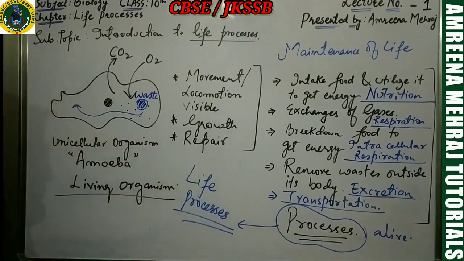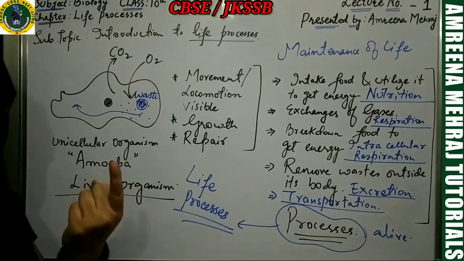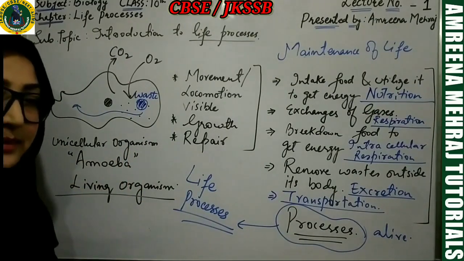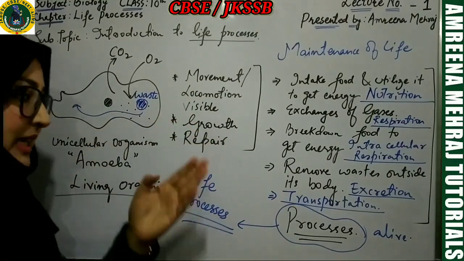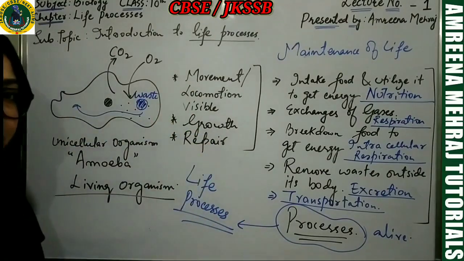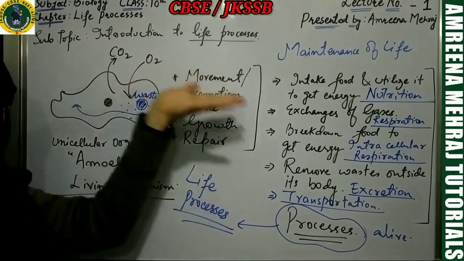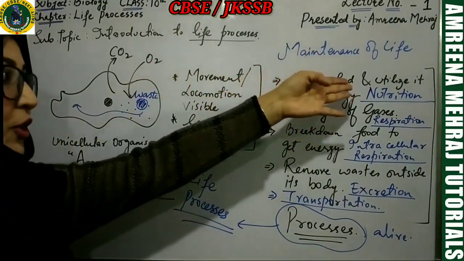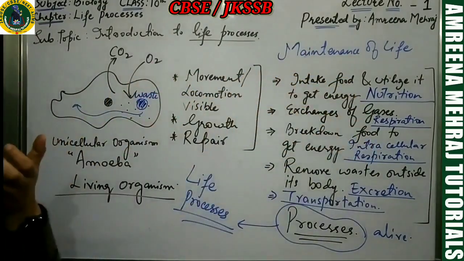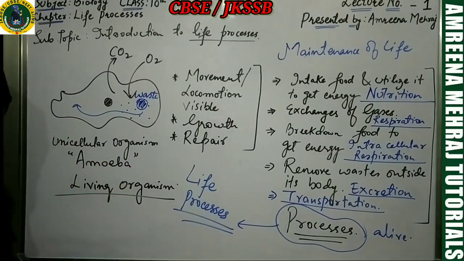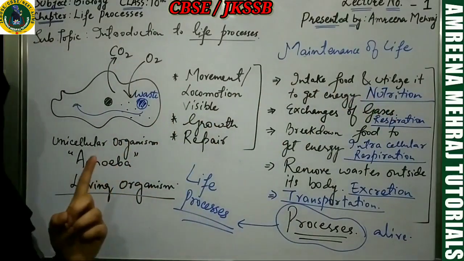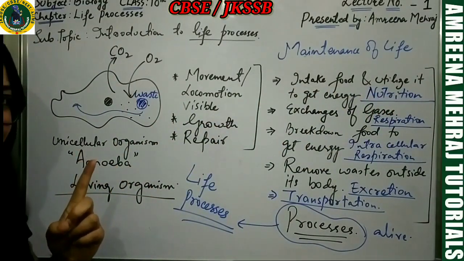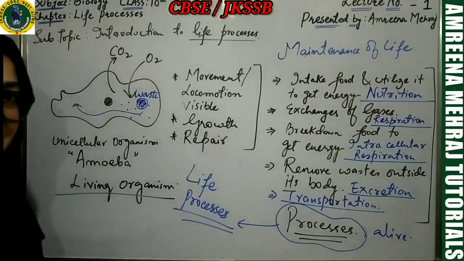We have here talked about an amoeba, which is just one cell. It's a very simple organism. So this cell can move, this cell can show growth, this cell can repair itself. But other than that, the cell has to perform this process of intake of food and utilization of food, what we call nutrition. So nutrition is one important process for maintaining life. That's why you call nutrition a life process.